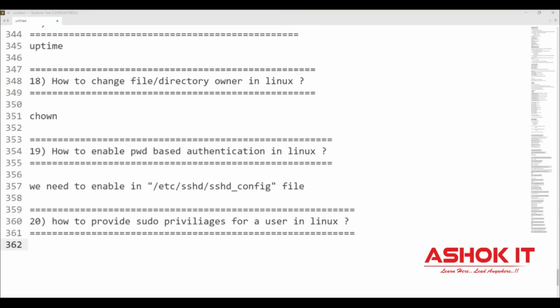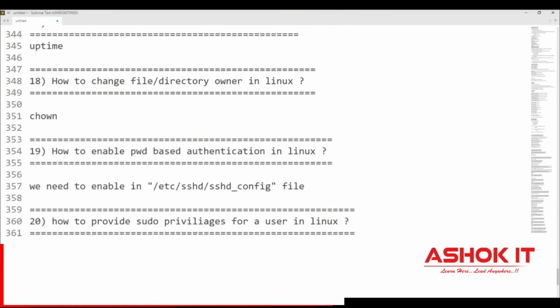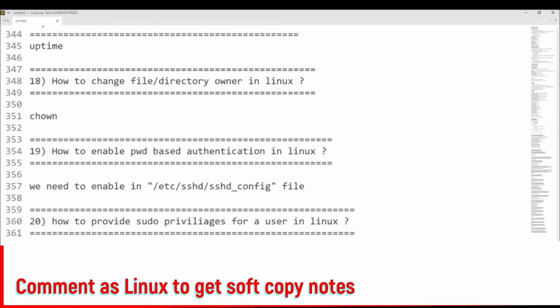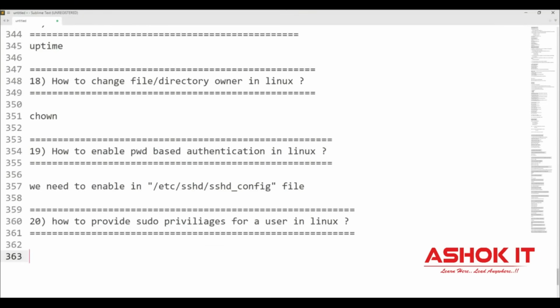And the next one, how to provide sudo privileges for a user in Linux? Whenever you create a user, that user will be a normal user. But if that user wants to perform some admin activities like creating other users, installing software and so on, we need to provide sudo privileges. To provide sudo privileges for the user, we need to add that user's details in the sudoers file. To add that user in the sudoers file, we will use a command called visudo.